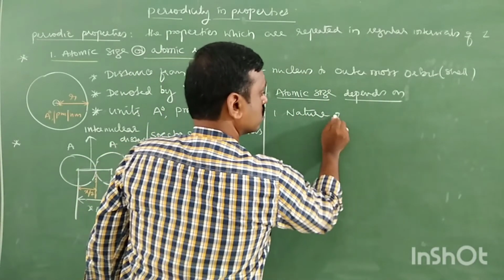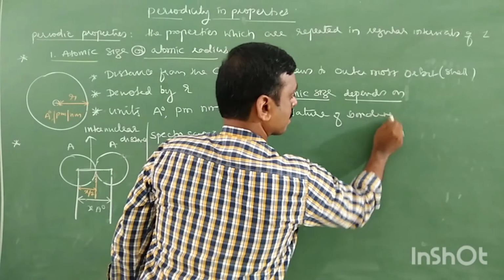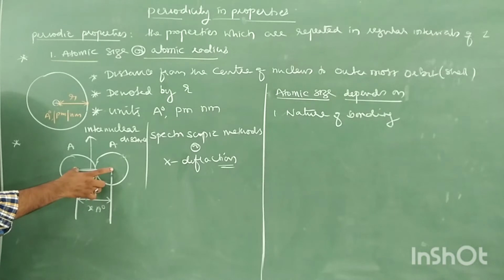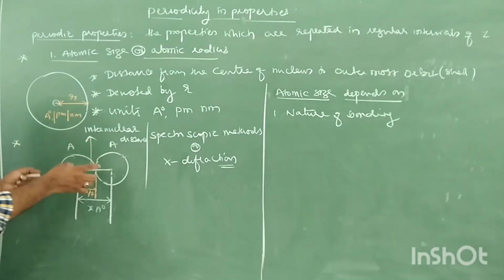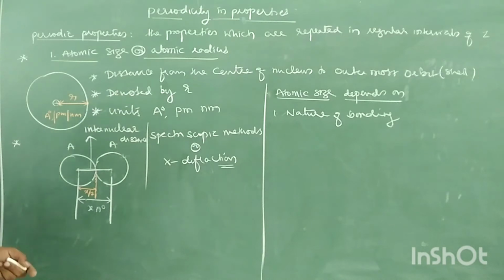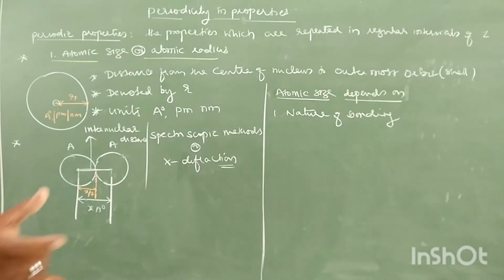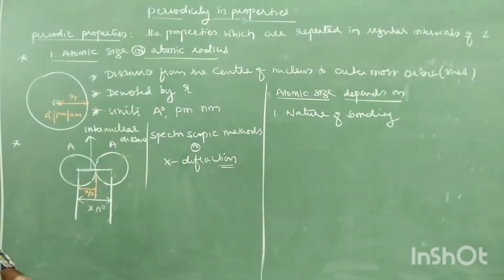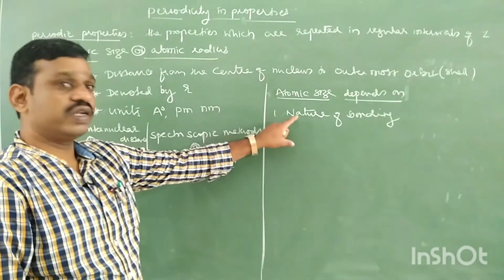Why? Because we are calculating nothing but this bond length. Internuclear distance is nothing but bond length. Bond length depends on the nature of the bond. Bond length is not the same in ionic bond, covalent bond, coordinate covalent bond, metallic bond, right? Bond length differs in different compounds, that is, it depends on the nature of the bonding. So therefore, atomic size, atomic radius also depends on the nature of bonding.